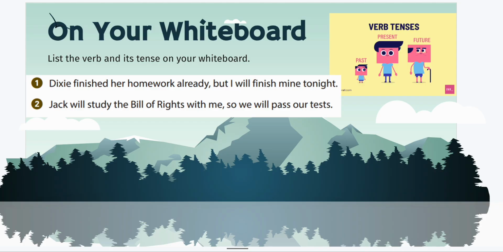So Dixie finished her homework. So finished, she did it already. Finished is the verb, it happened in the past. And then the next one is will finish, which will happen in the future. Will study is the verb, and when did it happen? It will happen in the future. And will pass will happen in the future as well. So will pass is the second verb.